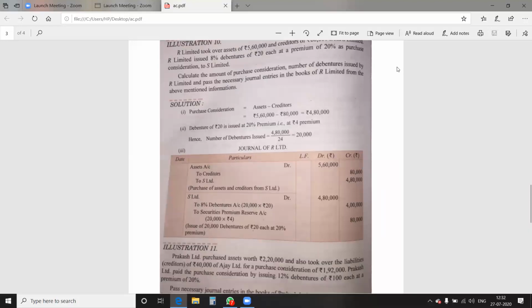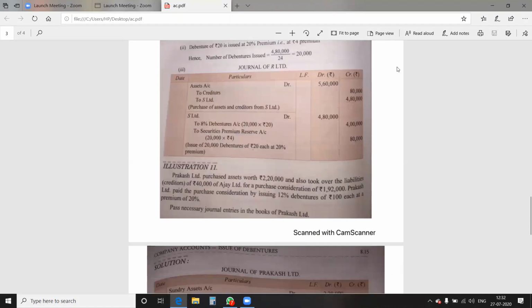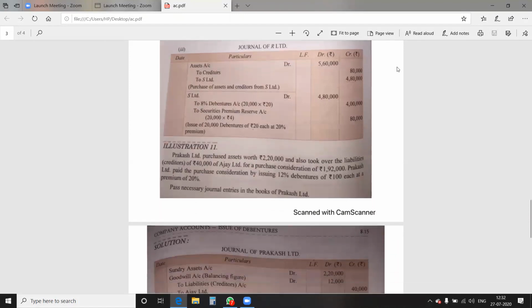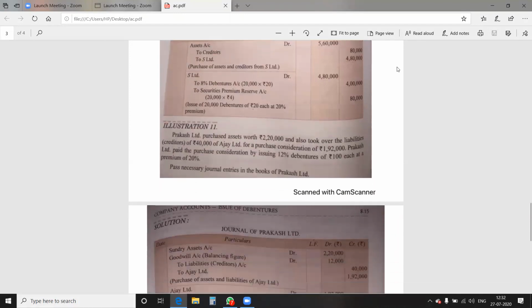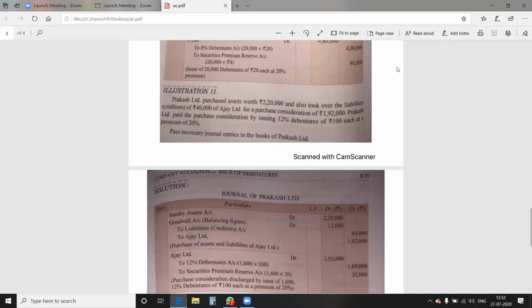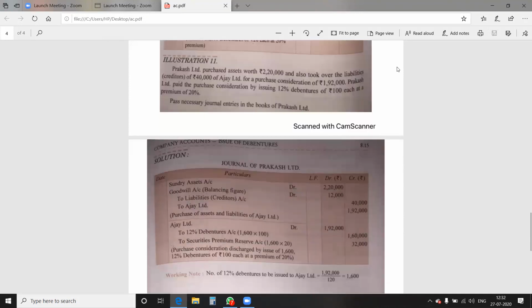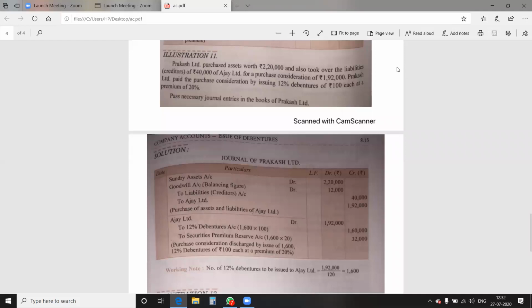If we talk about illustration number 11, what difference do you find over here? Assets are given to you, liabilities are given to you, and purchase consideration is also given to us, as I marked earlier. Now, what is to be done in this case? When purchase consideration is also given, assets should be debited as these are debit in nature, liabilities are to be credited as these are credit in nature.